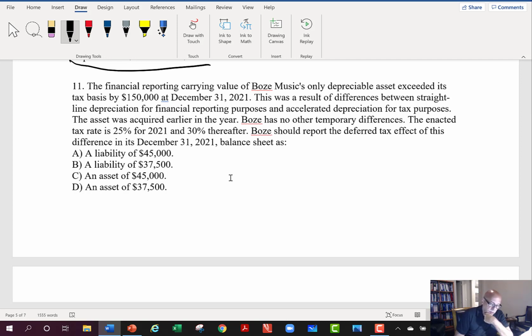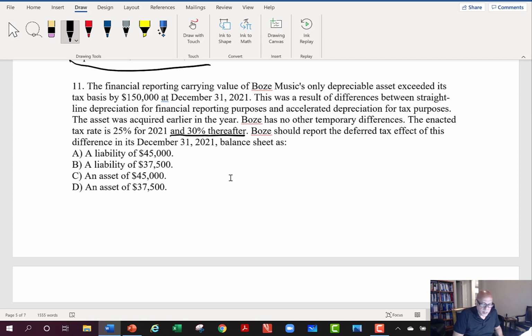And they tell us that that was the result of the depreciation for financial reporting purposes and accelerated depreciation for tax purposes. We've taken more depreciation for tax purposes than for financial reporting purposes. The asset was acquired earlier in the year. Bose has no other temporary differences. The enacted tax rate is 25% for 2021 and 30% thereafter. So the real test here is, what rate do I use?